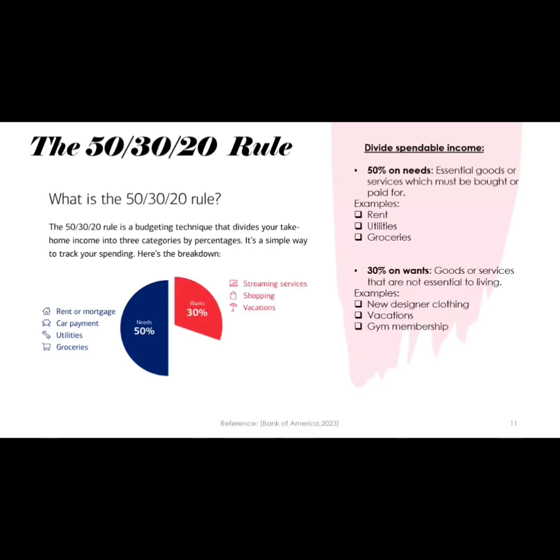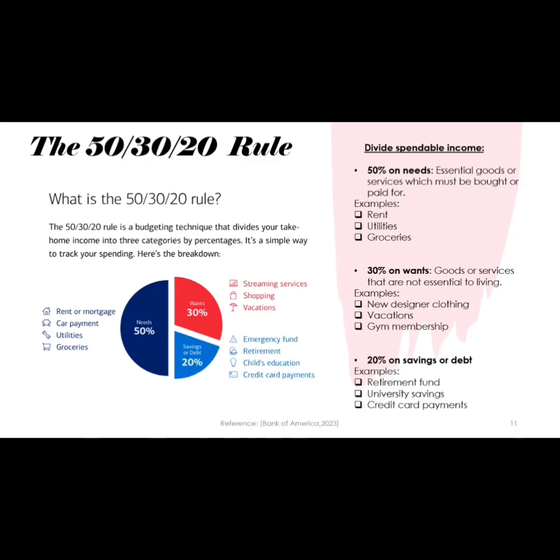Then, 30% of your income you want to spend on wants. So, a want is not something that is essential to living, but as it states, it is something that you want. It is a bit more of a luxury rather than a necessity. So, for example, new designer clothing, a vacation, a gym membership. And then 20% on savings or debt. So, like something towards your retirement fund, university savings, credit card payments, and so on.